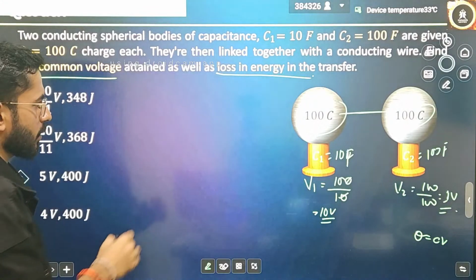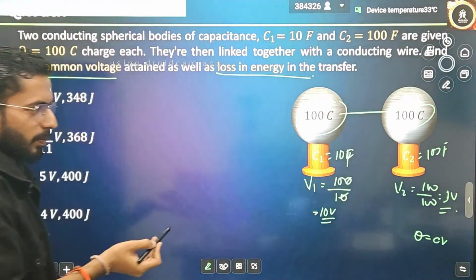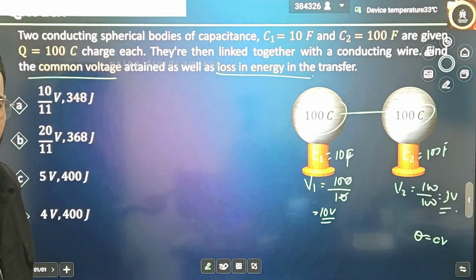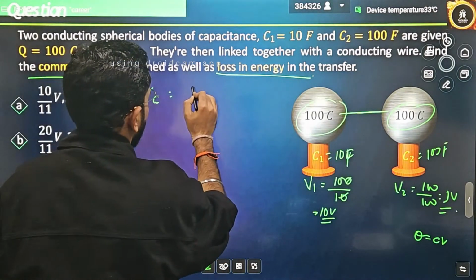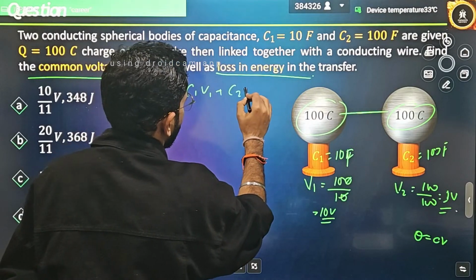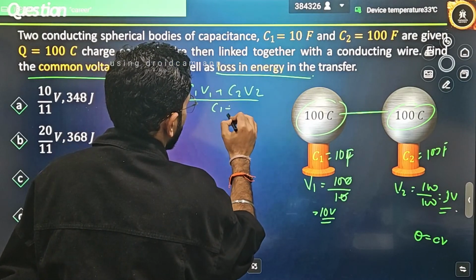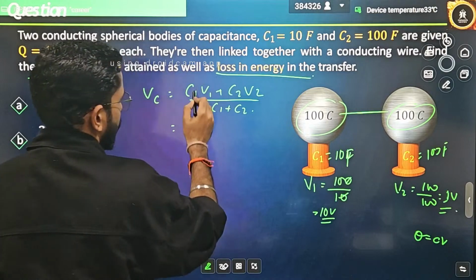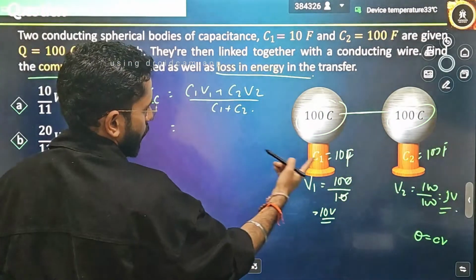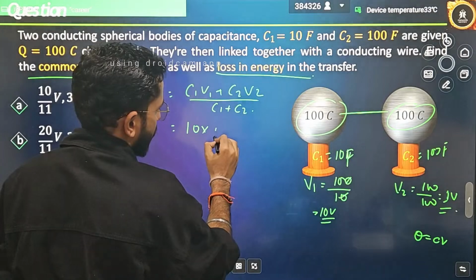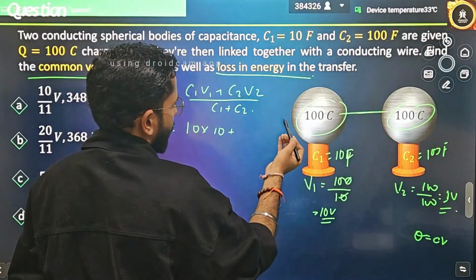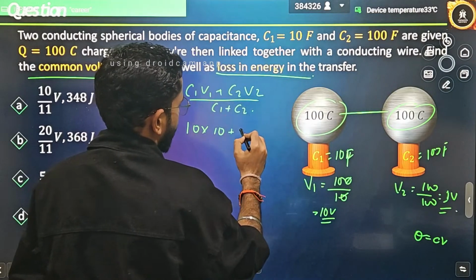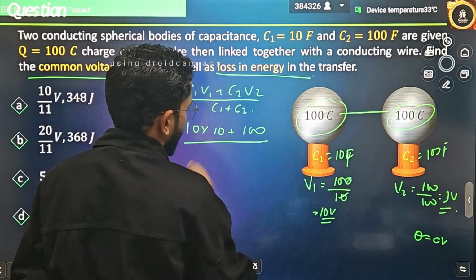Firstly, let's calculate the common voltage. Should I write it from the initial, or I guess you remember the final result. It was very easy. Common potential you can write as C1 V1 plus C2 V2 divided by C1 plus C2. Now put the values. C1 is 10, V1 is 10, plus C2 V2, and initially the charges are given, it is nothing but the initial charges, so I am unnecessarily writing it.